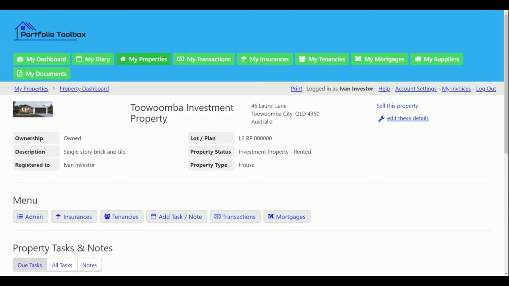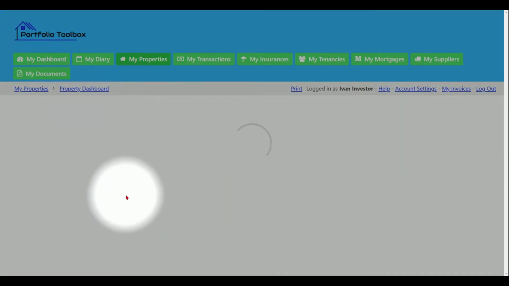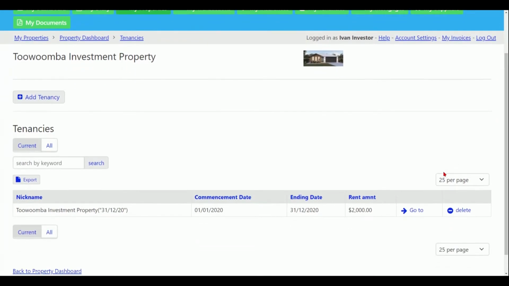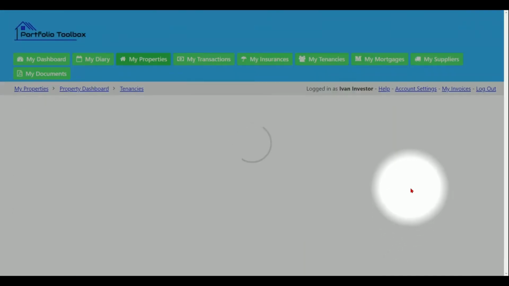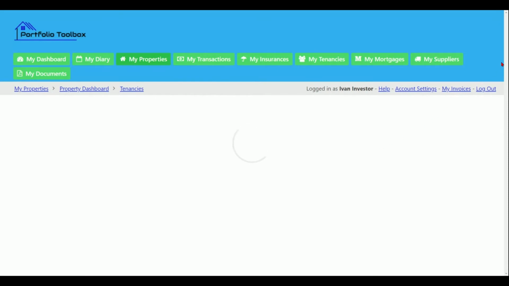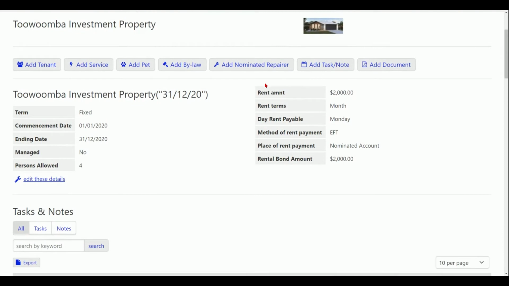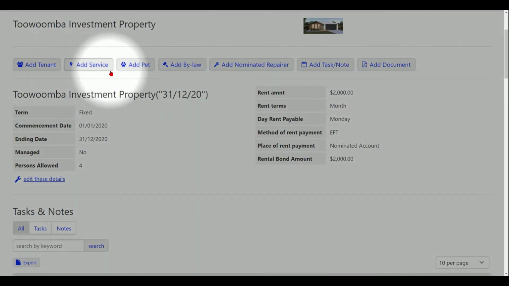In this video, we will take a look at how you are able to manage tenants for your property, using Portfolio Toolbox. Portfolio Toolbox works with tenant information, based off the RTA Form 18A. You may choose to save all information regarding a tenancy, or just some basic details. The information you can work with is especially helpful if you are managing the tenants yourself.